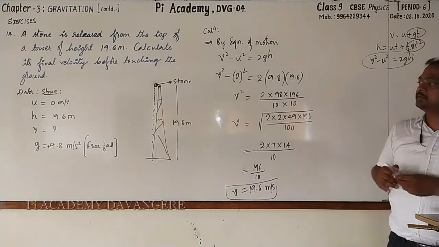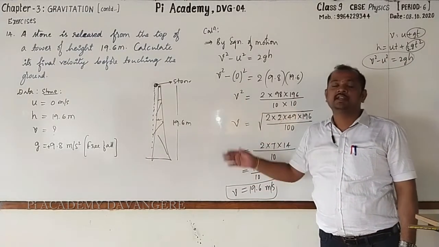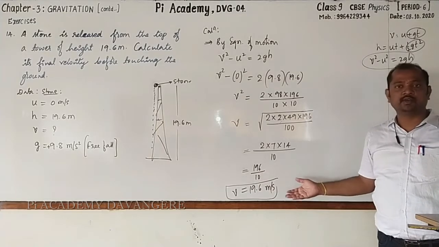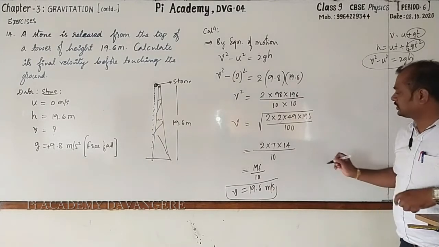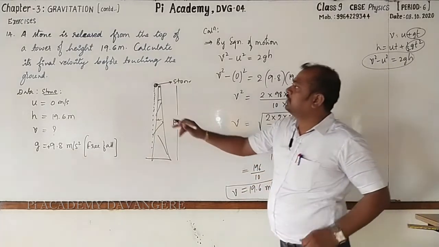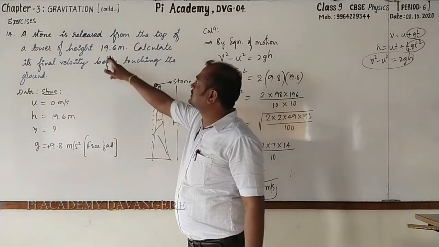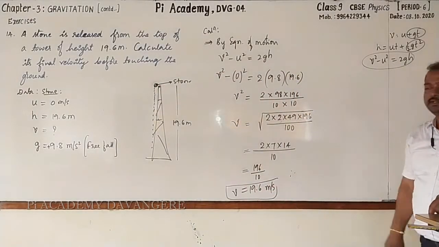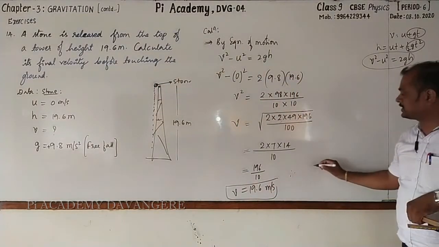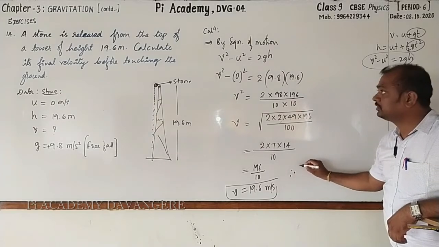Yes, the reason is height is 19.6. Even the final velocity is also 19.6. Got it? So conclusion, what should be written? Final velocity of the stone before touching the ground is 19.6 meter per second. Okay, let us write that.